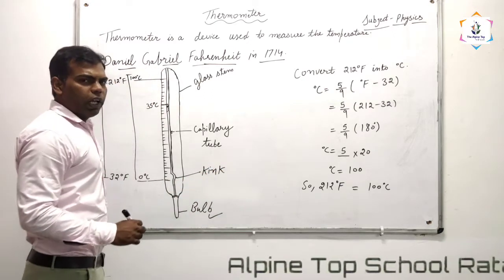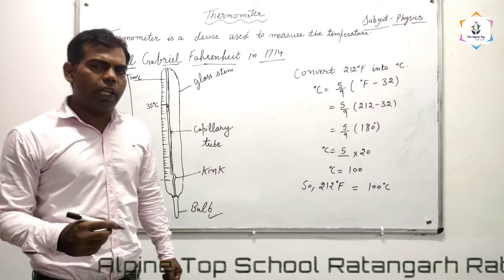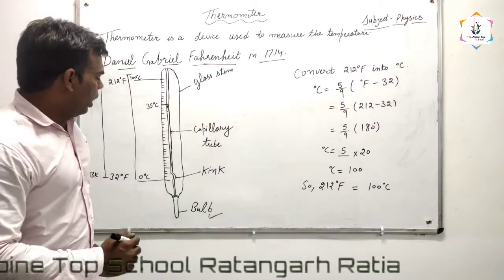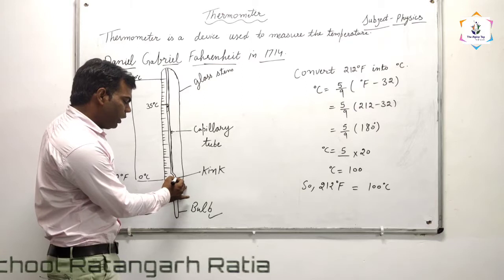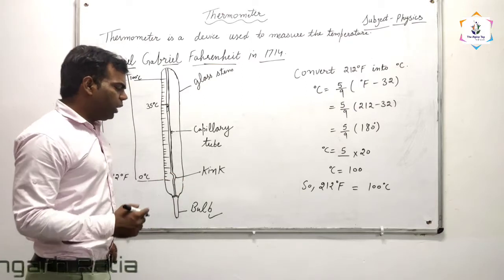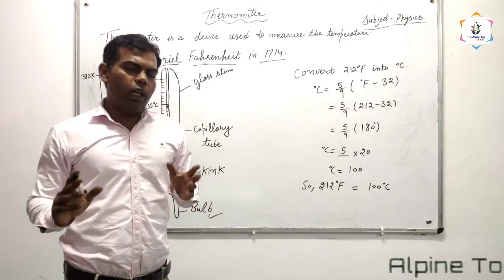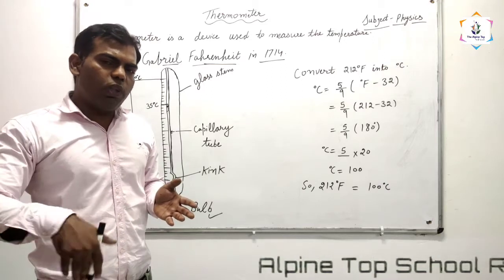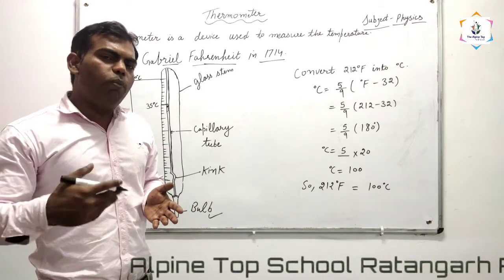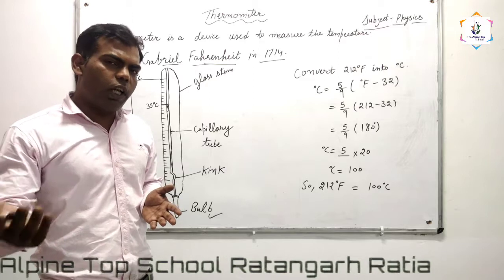What is the role of the kink in the thermometer? A kink is used in the capillary. The kink stops the sudden going down of mercury.